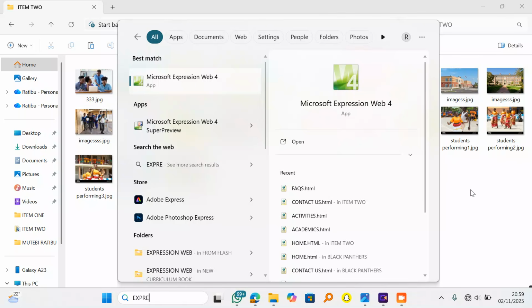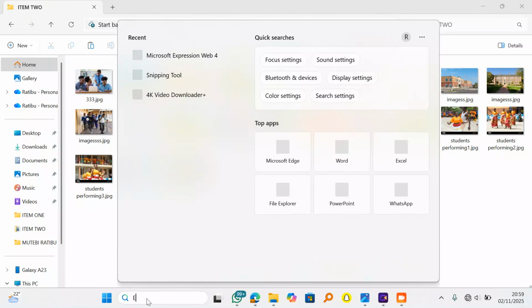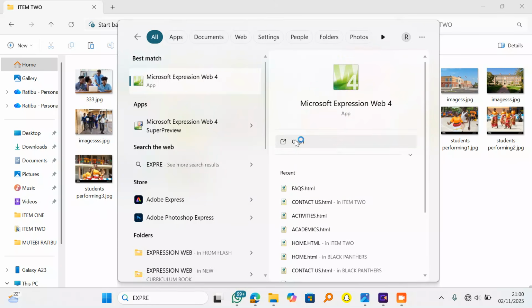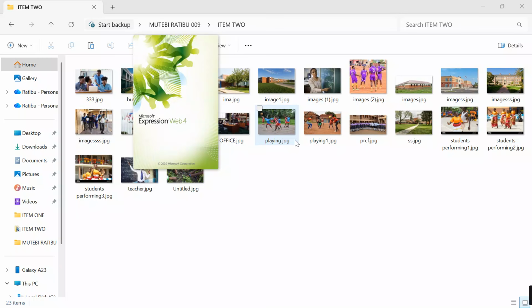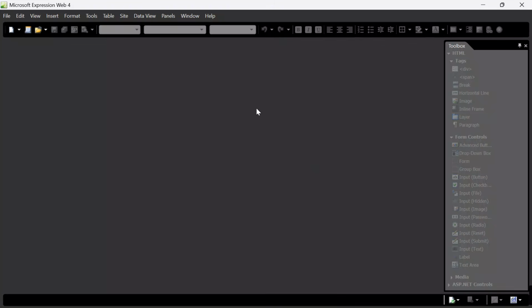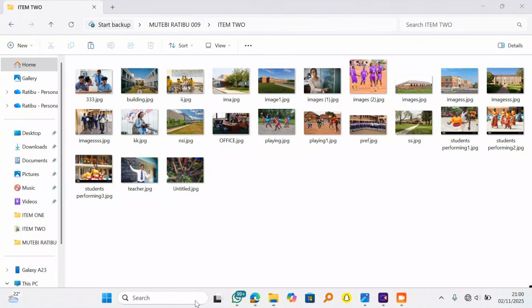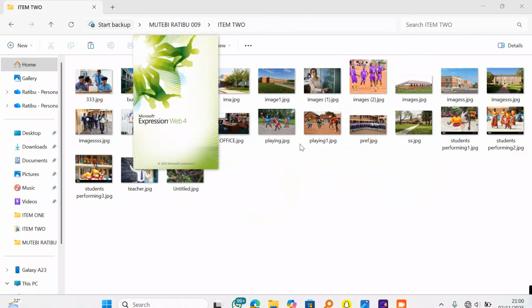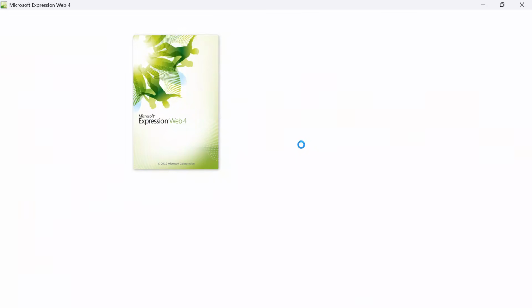Now, please come back to the search area and type expression. You will see Expression Web 4, then click open, and your application will start opening. Yes, here we go. This is my site of interest. Let me roll it again. Come over here, Expression Web. I say open, and when I click open, one more time, here we go.